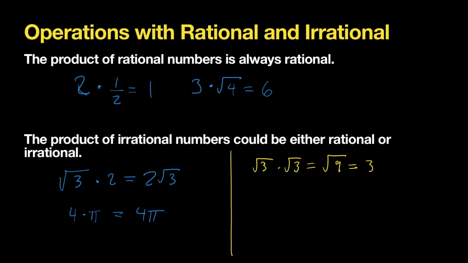I'm going to make another example that is slightly different. Let's say you have 2 times the square root of 5 times the square root of 5. This is going to be 2 times the square root of 25. The square root of 25 is 5, so the answer for this one is 10. So in this case, you are getting a rational number. So whenever you're multiplying irrational and rational numbers, you may actually get a rational solution. So you have to be careful in those problems.